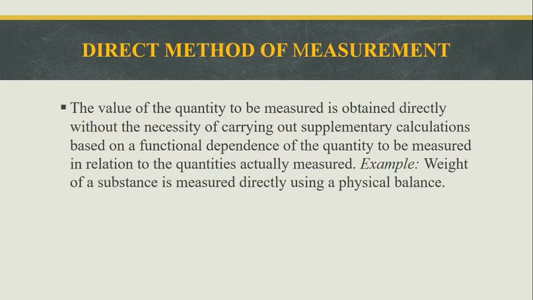The direct method means the object is directly compared to a standard parameter or standard object with the help of calibrated systems without any calculations, which means we can get the output from the calibrated systems without any calculation.